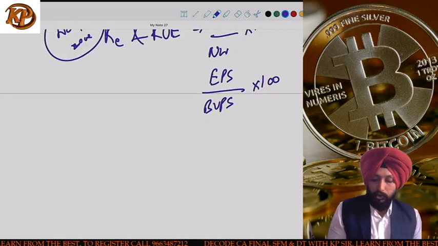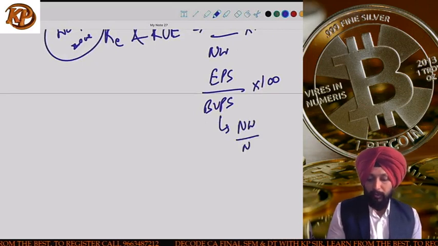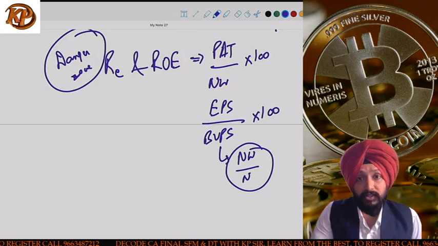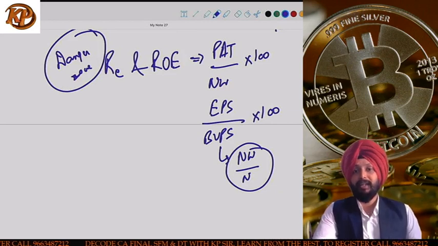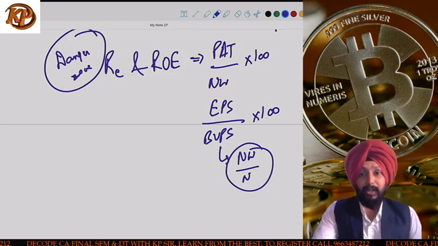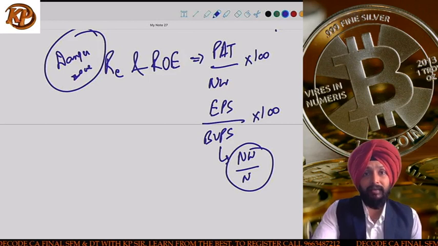What is book value per share? Book value per share is net worth divided by number of shares. This is one very important formula, and you find a lot of application even in the mergers chapter. EPS divided by book value per share. Book value per share is net worth divided by number of shares.